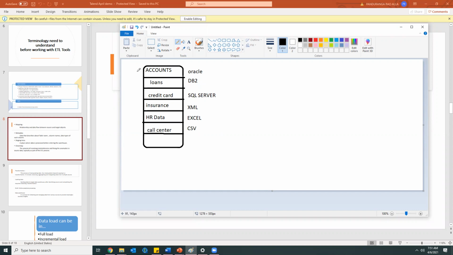So a customer can have a savings account, and similarly, in the same bank, a customer can take a loan, and in the same bank he can have the credit card, insurance, and all those, right? It will not look good as a customer. I cannot go to different applications for each account. So what I prefer is one application to access all the details.